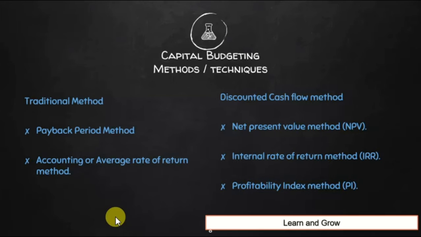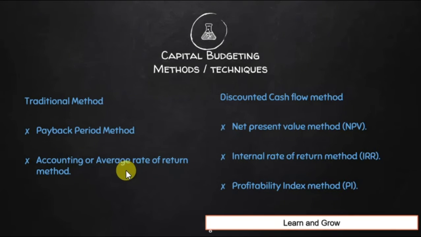In addition to understanding capital budgeting, we have also discussed the capital budgeting methods and techniques. The first one was under the traditional method, which does not use the time value of money factor, which we discussed in our last video. First is the payback period method under the traditional method, which we have discussed at length.